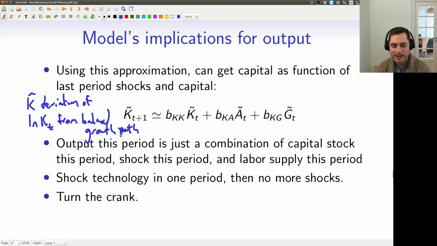So that's not super exact. I've got it more exactly in the appendix, but you just want to think about these as deviations where the balanced growth path is 0, but whatever. So deviations at Kt plus 1 are going to be related to deviations at Kt, deviations of At and Gt.